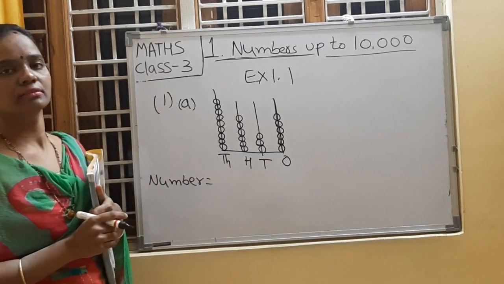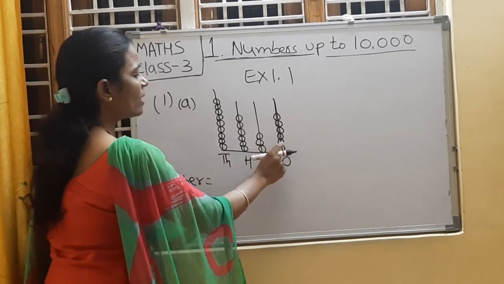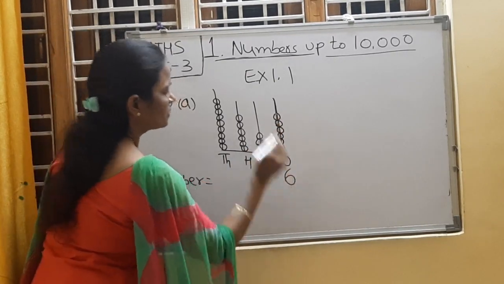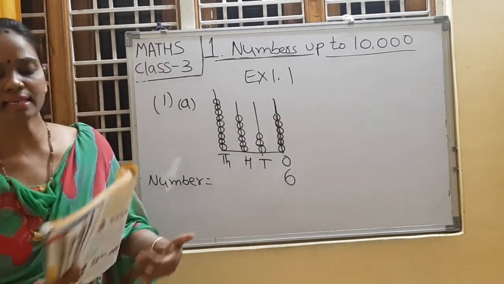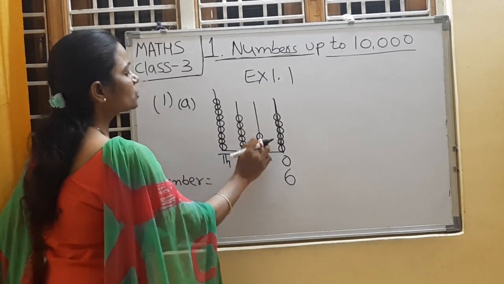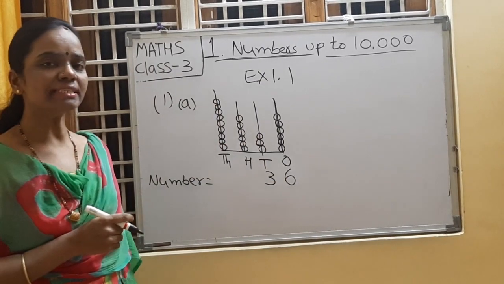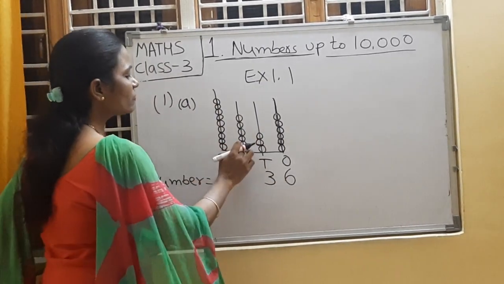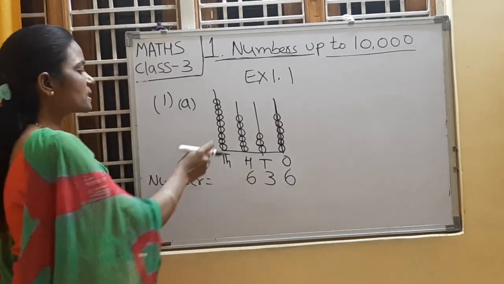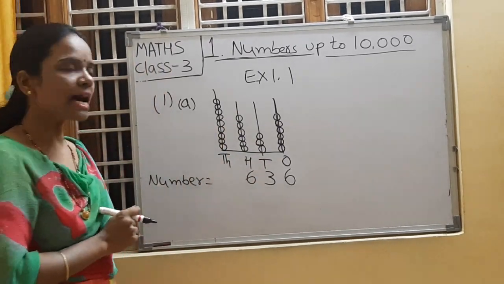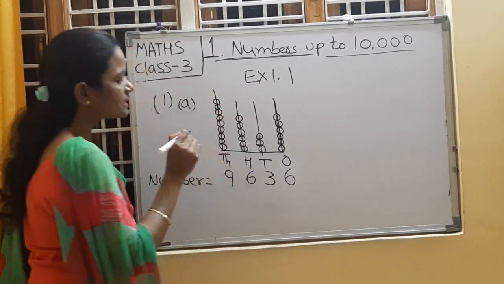What is the number? Children, write down. In the ones place, how many beads are there? Count, everyone. 1, 2, 3, 4, 5, 6. So write down the 6. In the tens place, how many beads are there? Count, everyone. 1, 2, 3. So write down the 3. In the hundreds place, how many beads are there? Count, everyone. 1, 2, 3, 4, 5, 6. So what is that number? 6. Next, come to the thousands place. How many beads are there? Count, everyone. 1, 2, 3, 4, 5, 6, 7, 8, 9. Yes, the number is 9.